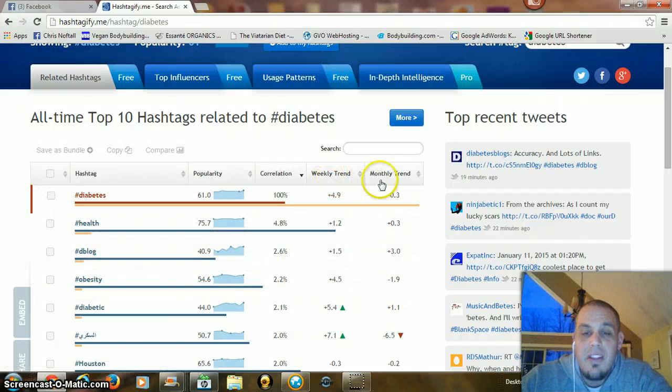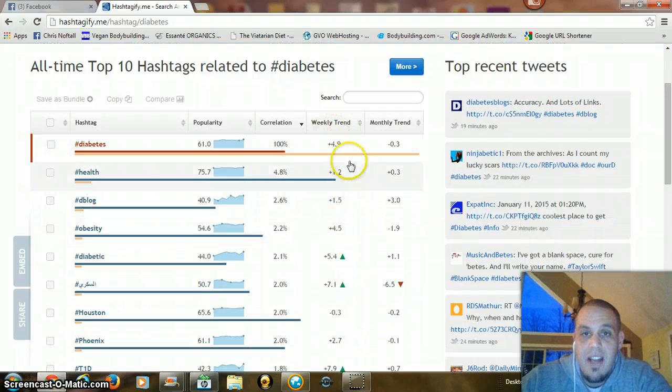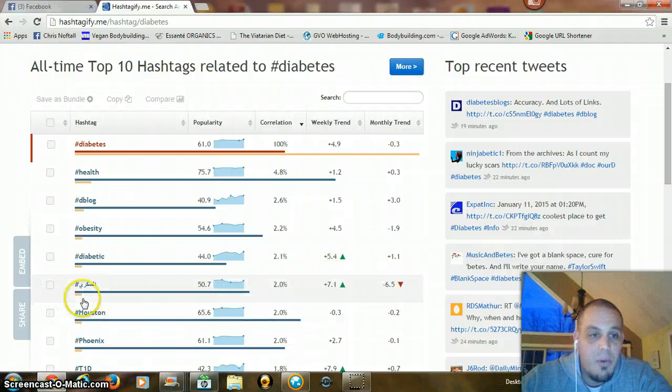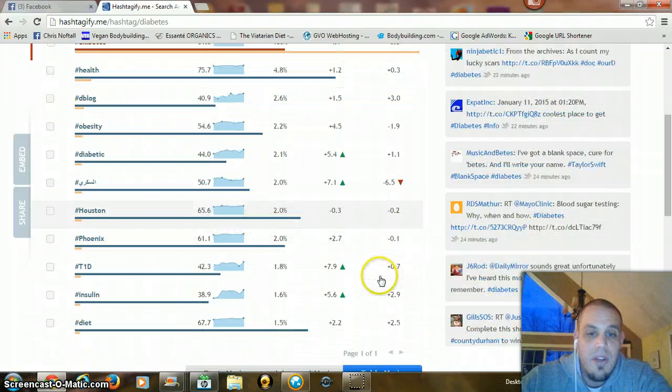But it gives you the weekly and the monthly trends. So you can see how they're currently trending within this time frame. For example, I'm really not too sure what this is, but you can see over the past week it's trending up 7.1%. But over the course of the month, it's down 6.5%. So maybe this isn't something we really want to use.